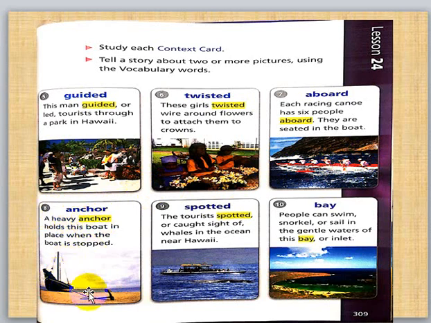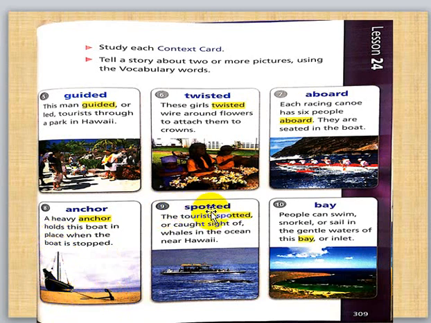Number 8, anchor. Where is the anchor here in the picture? This is the anchor. What is this? A heavy anchor holds this boat in place when the boat is stopped. When the boat is stopped, they put the anchor here on the sand to keep the ship placed in this harbor or place of the sea.